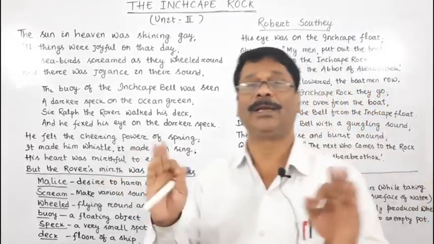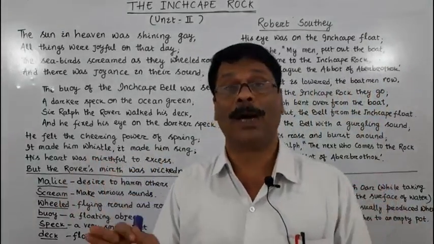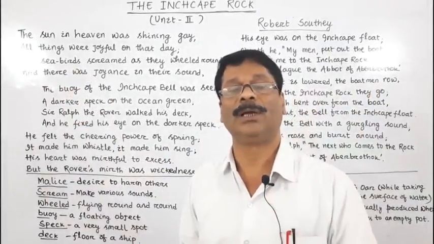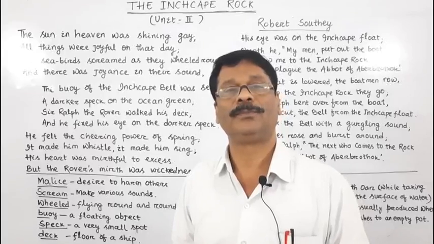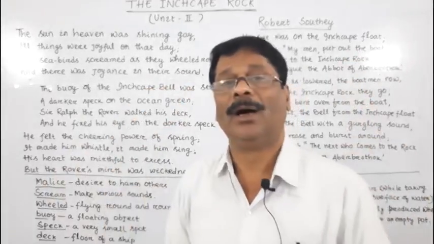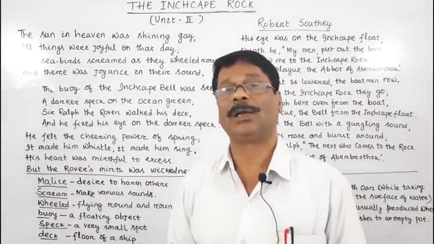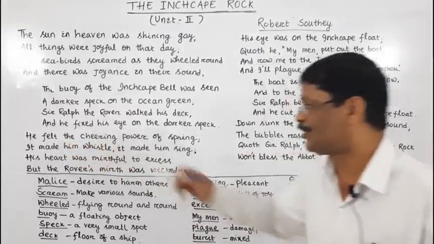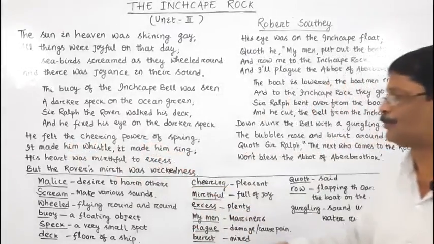That fine day did not have any good impact on that antagonist, Ralph the Rover. That fine day could not change his mind. He felt the cheering power of spring.